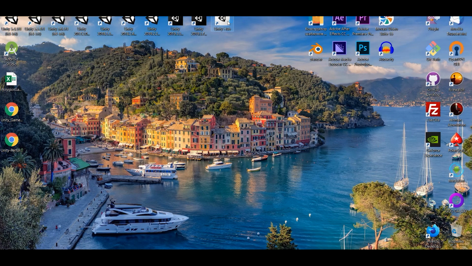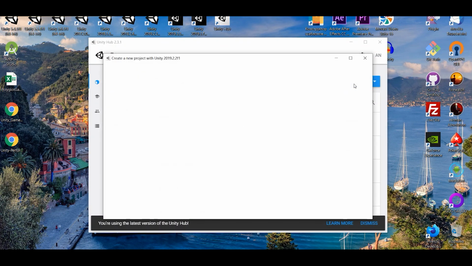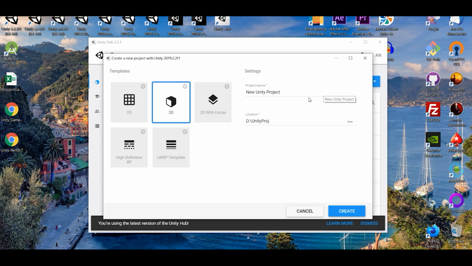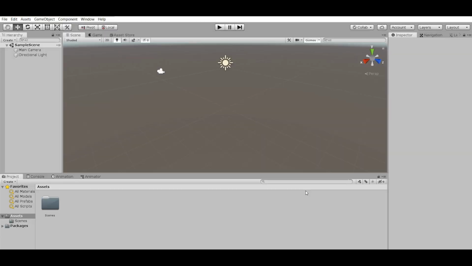Let's start by creating a new project. Enter Unity Hub, click New, enter a project name, select the location and click the Create button. Wait a couple of minutes and voila, we can start.